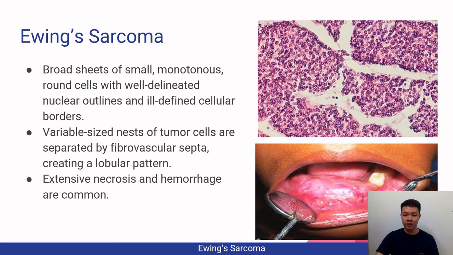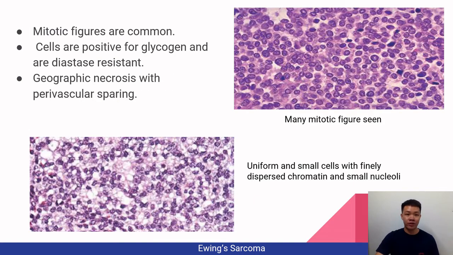Okay, so in this picture, you can see rapid growth and also an ulcerated tumor at the right mandible. So coming to the histopathological features, you can see mitotic figures, and the cells are usually positive for glycogen and diastase resistant. You can also see geographic necrosis with perivascular sparing. Okay, this picture shows uniform and small cells with finely dispersed chromatin and small nuclei.